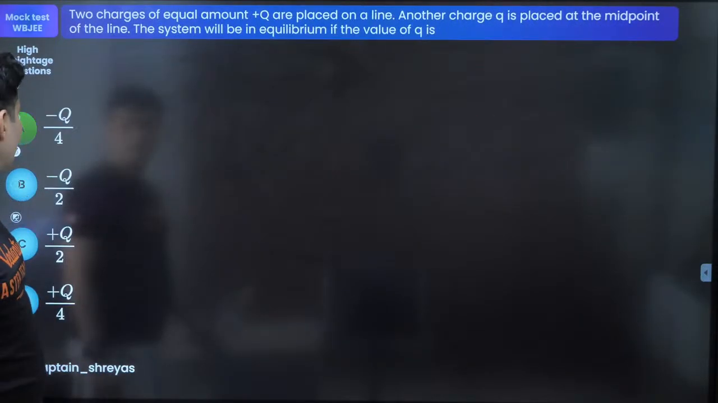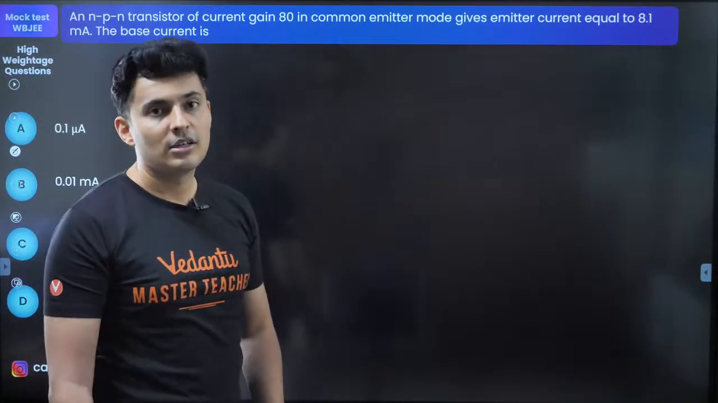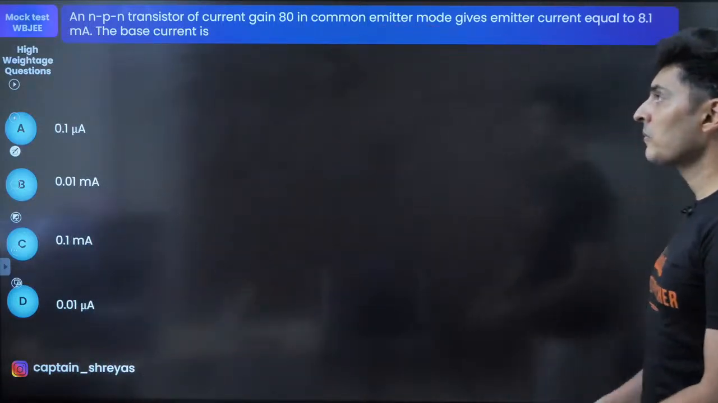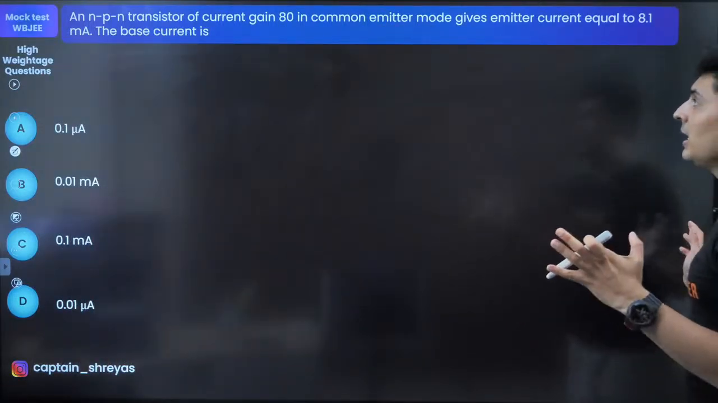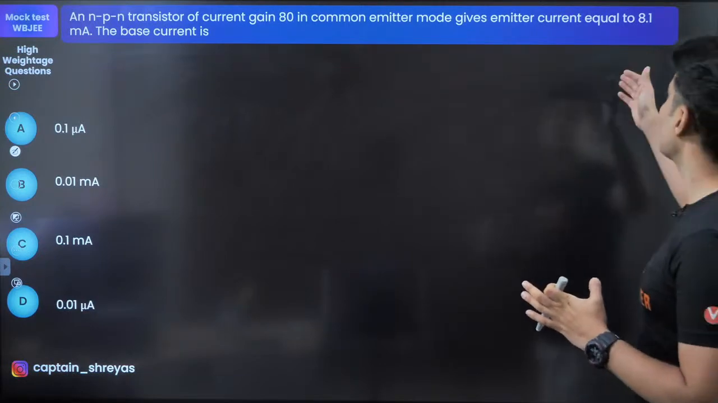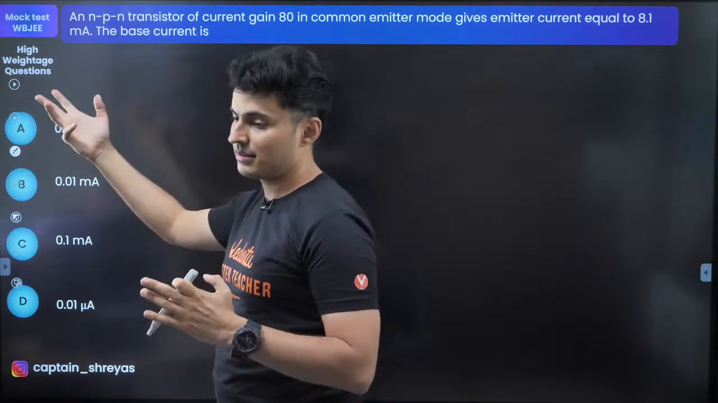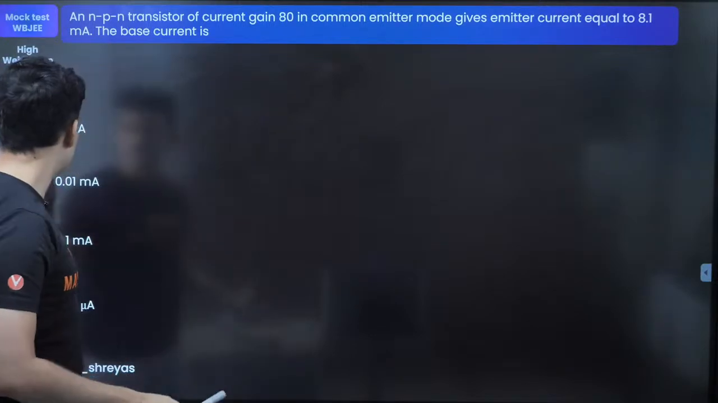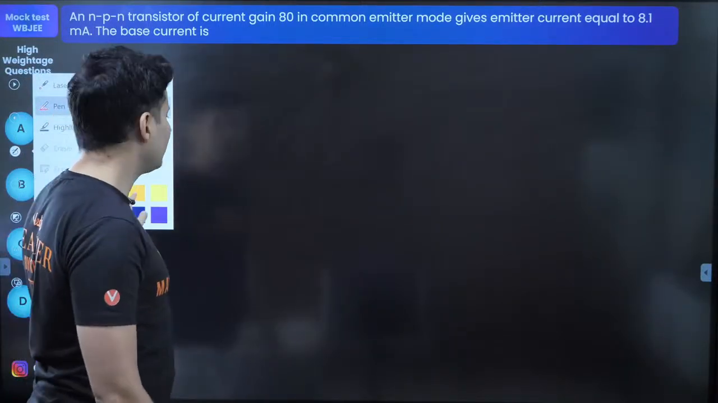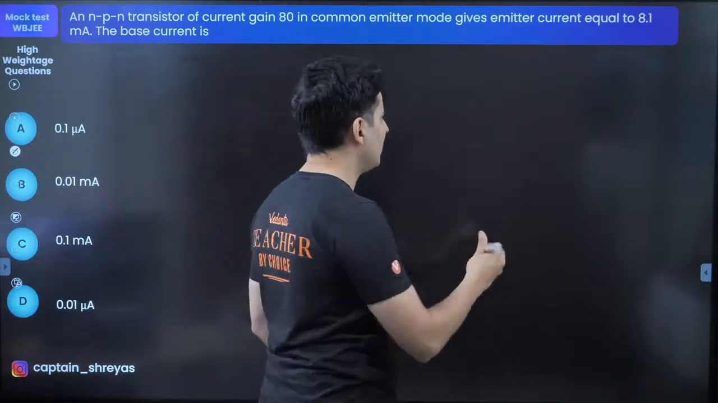Yep, very good. Shall we move ahead to the next one? And here it is, the next question on your screens now. An NPN transistor with current gain 80 in a common emitter mode gives emitter current equal to this much. The base current is? Whenever you see these kind of questions, just quickly visualize how the circuit diagram will look. A rough diagram is also enough.